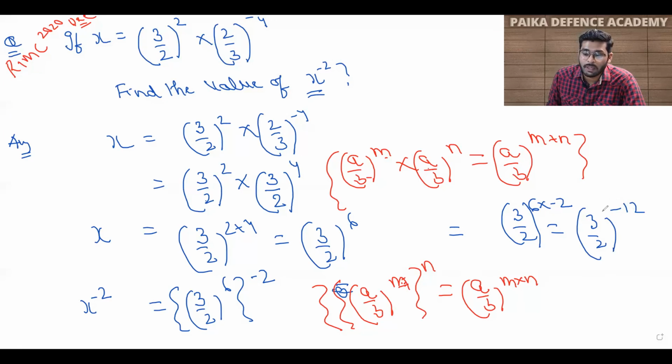Now students, the sign is negative. We have a negative power. So what will we do? We will take the reciprocal of the base and we get 2 by 3 raised to power 12. So this is your answer.